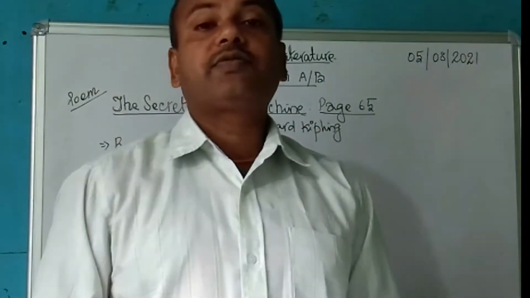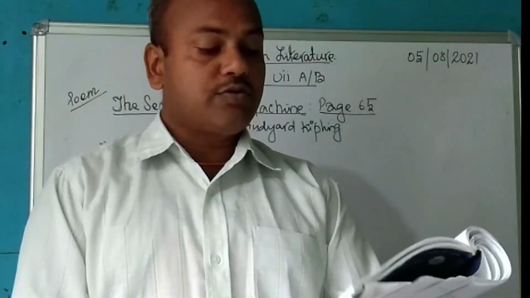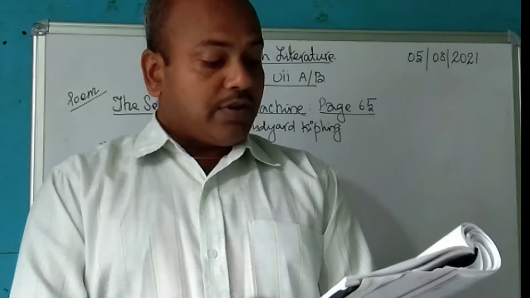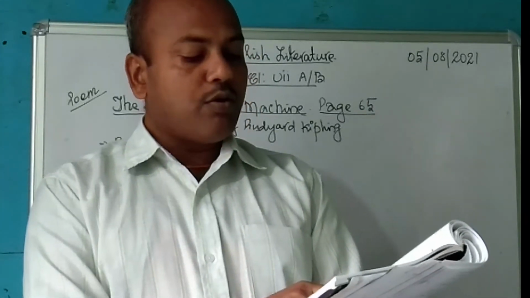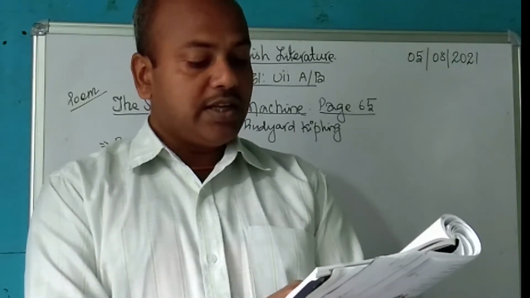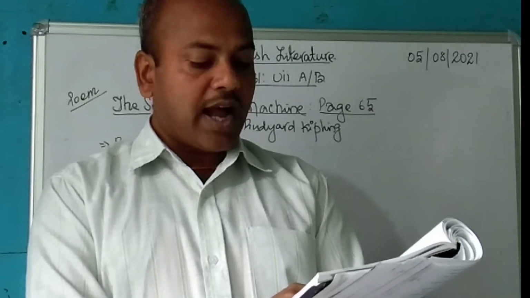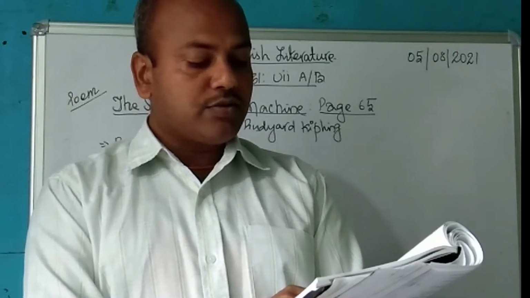Now let us find page number 65 and let us begin the poem. I am going to explain. Please concentrate and listen to me very carefully. First paragraph. We were taken from the ore bed and the mine. We were melted in the furnace and the pit. We were cast and wrought and hammered to design. We were cut and filed and tooled and gauged to fit.